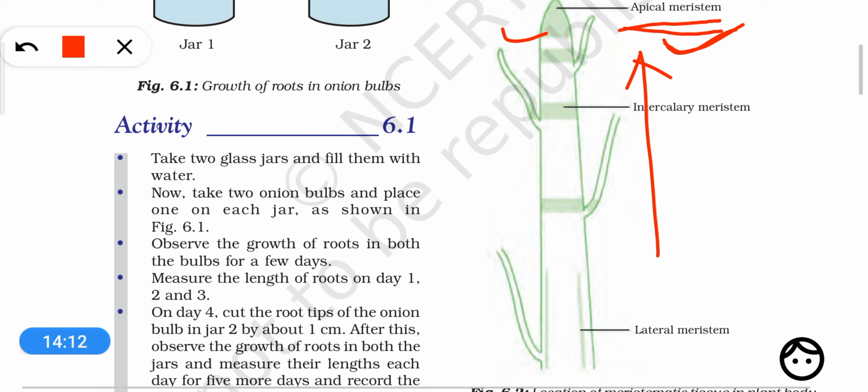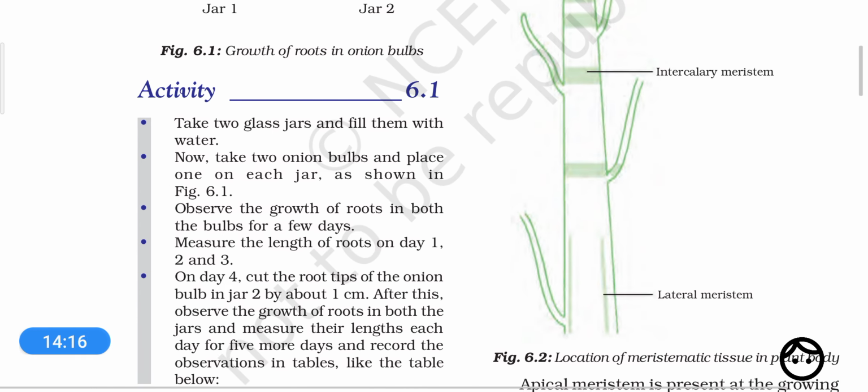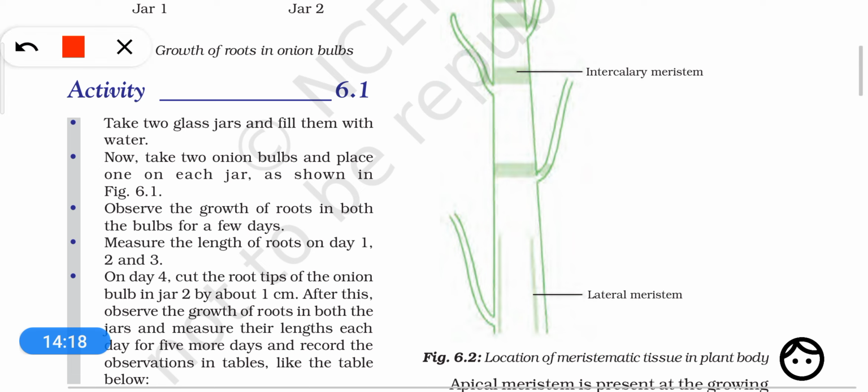Now if we talk about another location where the meristem is found, that is intercalary. This is the intercalary location. Intercalary means in between the different tissues. This location is generally on nodes. A node is that portion where a leaf originates. Here you can see at the base of the leaf there is also a meristem.